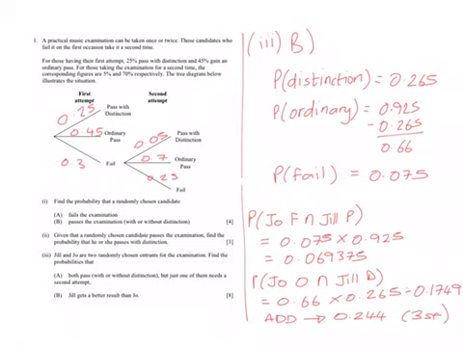Part 2, we had a wee bit of conditional probability, and then part 3, we started to work with Jill and Joe, comparing their progress and working through the different probabilities. Do take another look at that, maybe even watch that again after you've read the question, and make sure all that makes complete sense. It's nothing more complicated than just using the basic laws of probability and what we already know about setting up particular events.